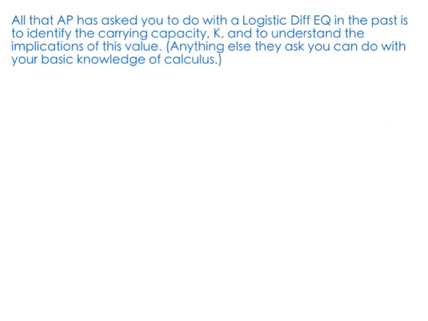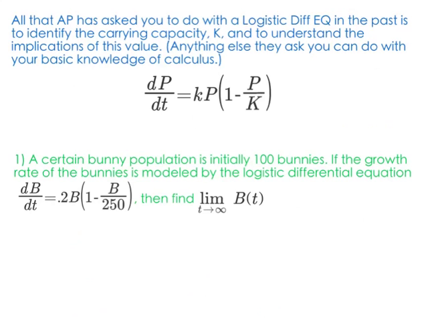So let's look at a problem. I told you I like bunnies, so let's take our logistic growth equation, dP/dt equals kP times 1 minus P over big K, and let's look at this problem. A certain bunny population is initially 100 bunnies. If the growth rate of the bunnies is modeled by the logistic differential equation, dB/dt equals 0.2B times 1 minus B over 250, then find the limit as t approaches infinity of B(t).